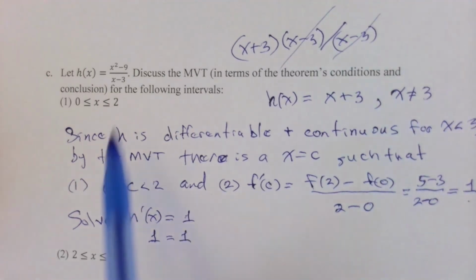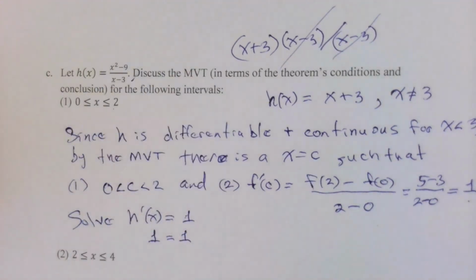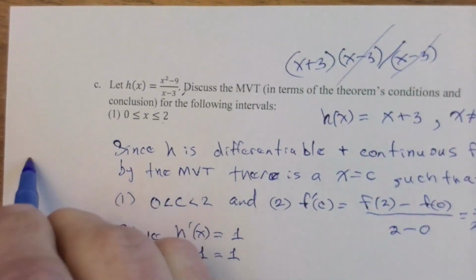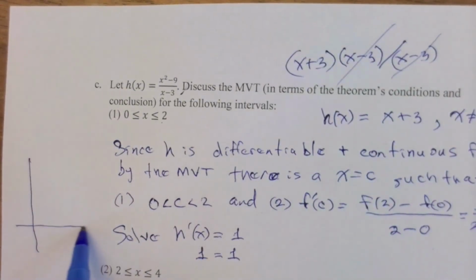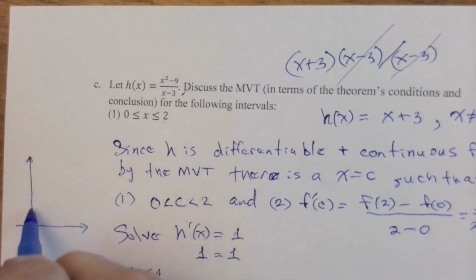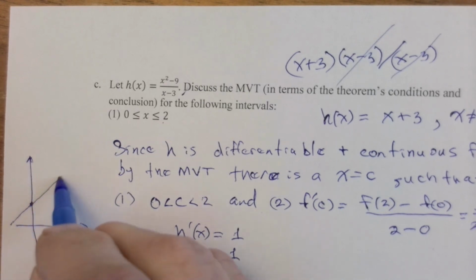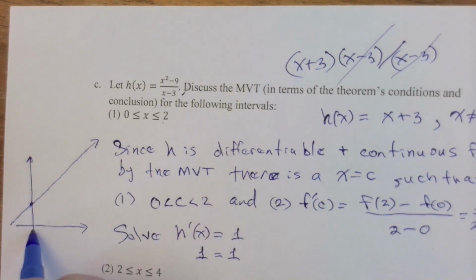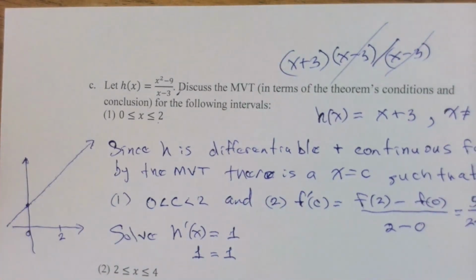But if you go graph this function between 0 and 2, it looks like this. It's linear. It has a y-intercept of 3, and it has a slope of 1 everywhere you look at it, and certainly at all numbers between 0 and 2. Derivative is 1, 1, 1, 1, and that's the average rate also.